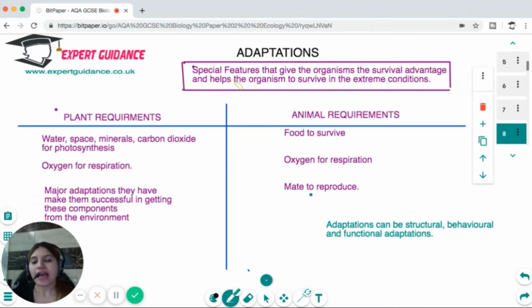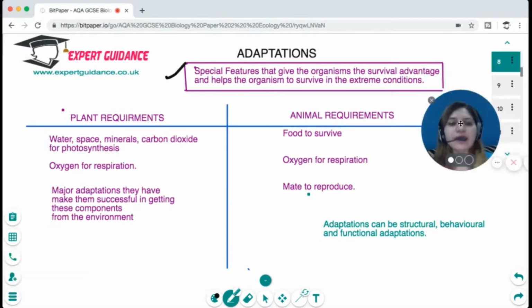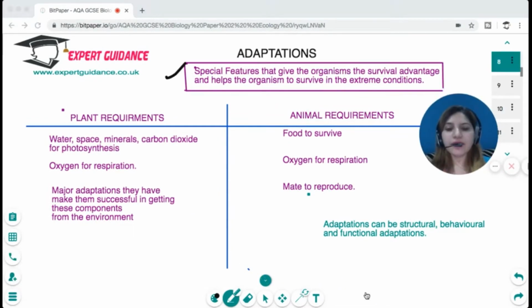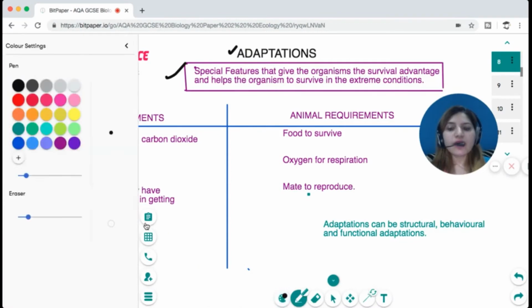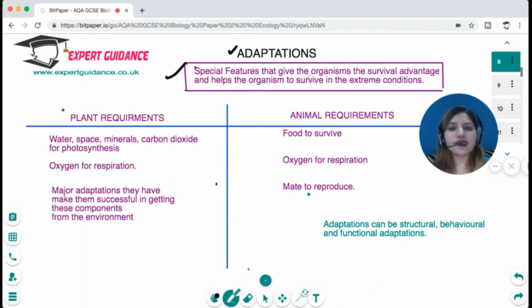Okay, now it's a very important topic. What are adaptations? And you need to know the different plant and animal adaptations. Let us look at a very important concept, which is adaptations. So what are adaptations? Adaptations are the special features that give the organism a survival advantage and help the organism to survive in extreme conditions.